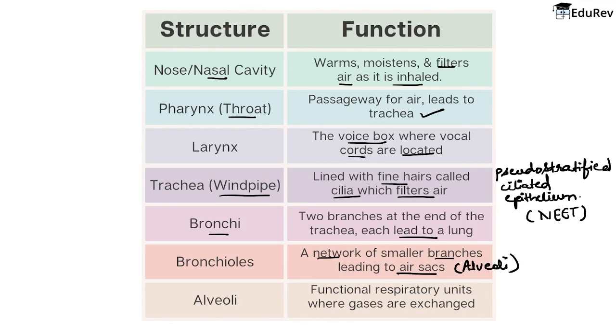Next is the alveoli. Now alveoli का function क्या है बेटा? They are functional respiratory units. क्या है ये? Functional respiratory units where gases are exchanged. So the main function of exchange of gases takes place in the alveoli, right?